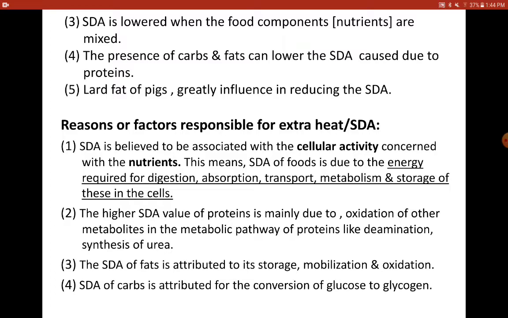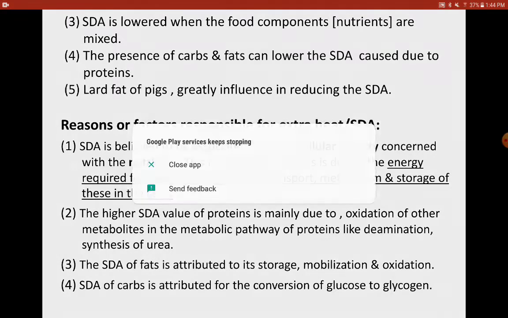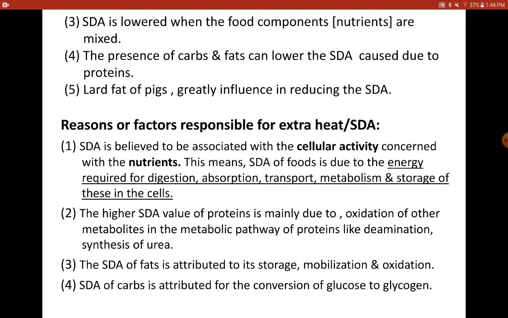Other components will be used in the metabolic pathway. You will have coenzymes used, you will have many other components or intermediates which also have calorific value or energy value. Those components are also oxidized or degraded in order to help the main metabolism of carbohydrate, protein and fats. Therefore, this heat production is mainly because those components which have energy values are also being metabolized. So that is what it says.